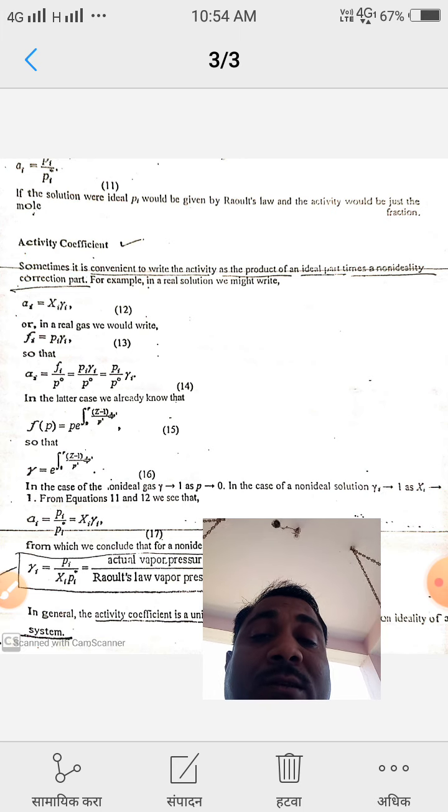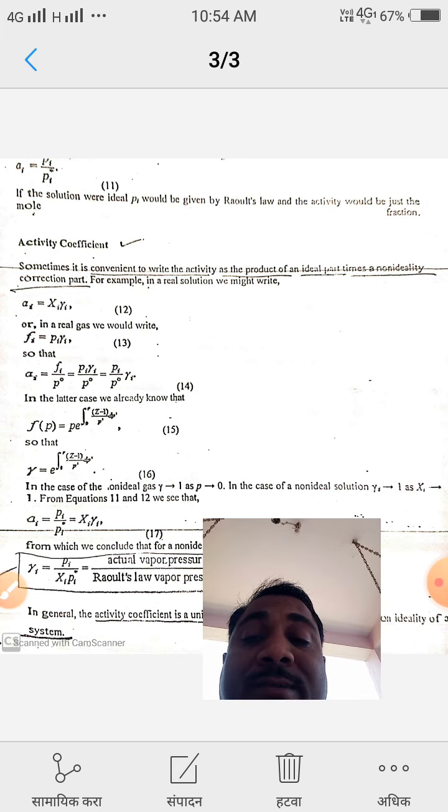For example, in a real solution, we might write a_i is equal to x_i gamma_i, or in a real gas, f_i is equal to p_i into gamma_i. Gamma is the activity coefficient and p_i is the pressure. And in the case of equation 12, gamma is the activity coefficient and x_i is the mole fraction.